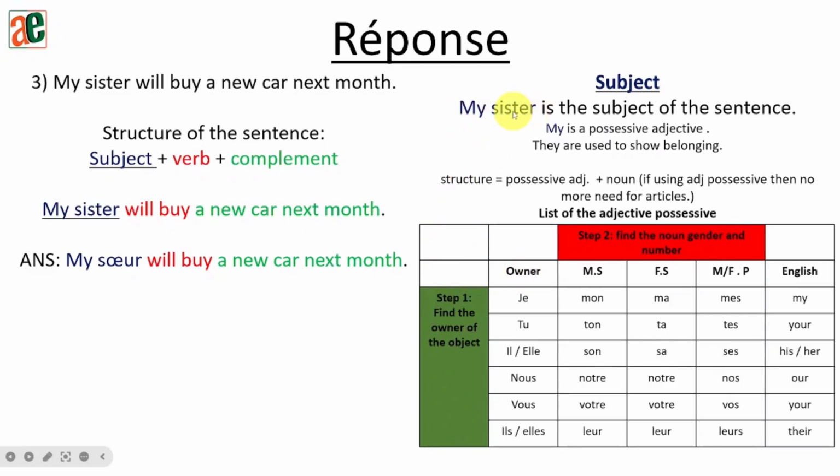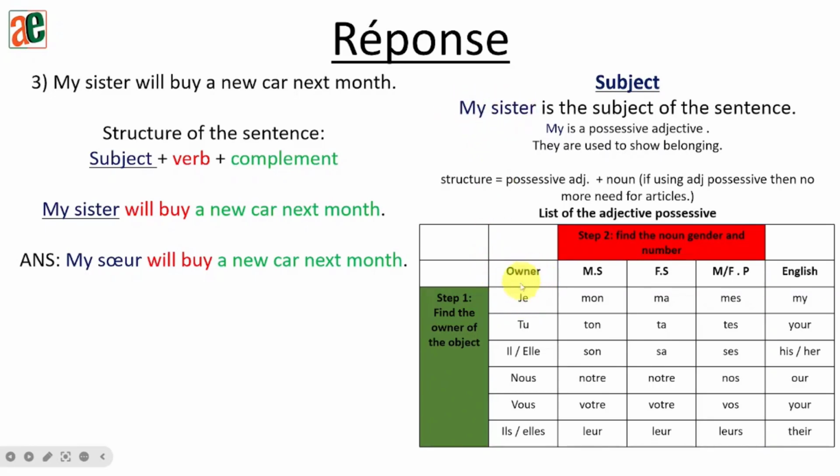So here, what we say is my sister. So the sister, she is mine. Okay? So the person speaking here is je. Okay? I. That's why we have my, right? My bag, so it means the speaker is I. Alright? Are you getting it? So the owner here is I. I'm not talking about the subject, replacing the subject by the subject pronoun.